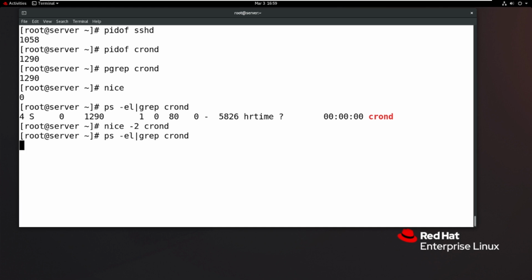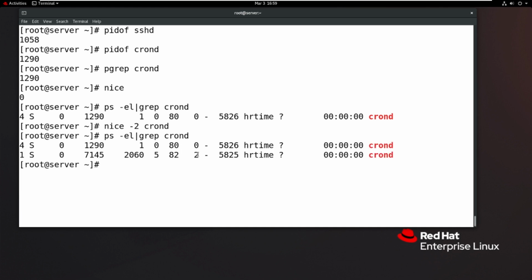Then what is the meaning of crond? The value is +2. Okay, now I want to set the highest priority. Plus means lowest priority, but I want highest priority. So how do we change crond to the highest priority? I want to use minus 10. The first hyphen is the syntax option, and then I specify minus 10, which is the highest priority because the lowest value is the highest priority. Then enter.